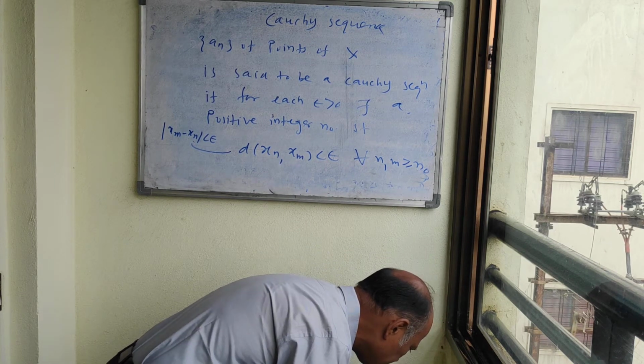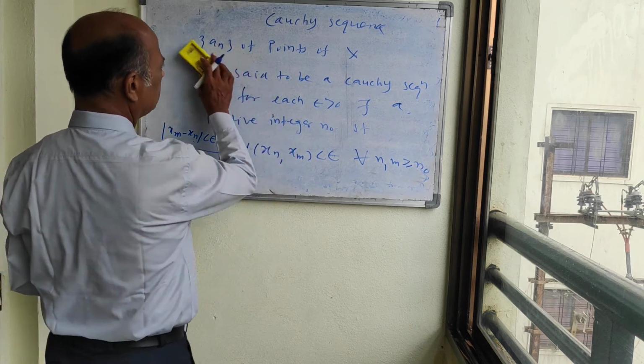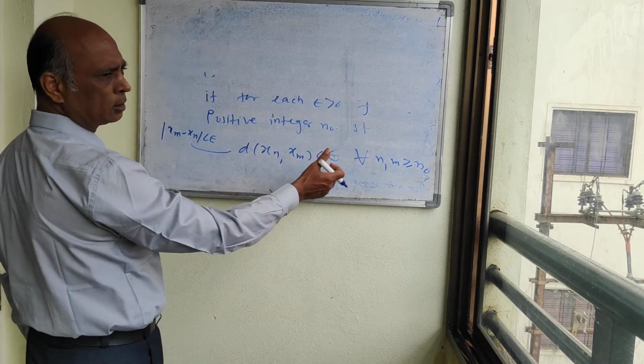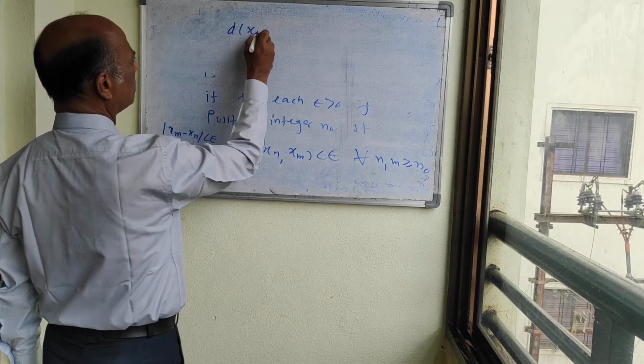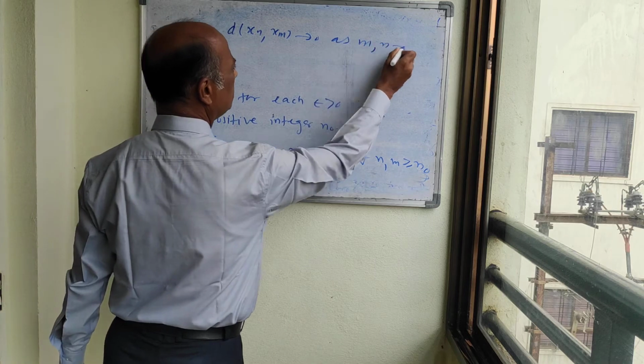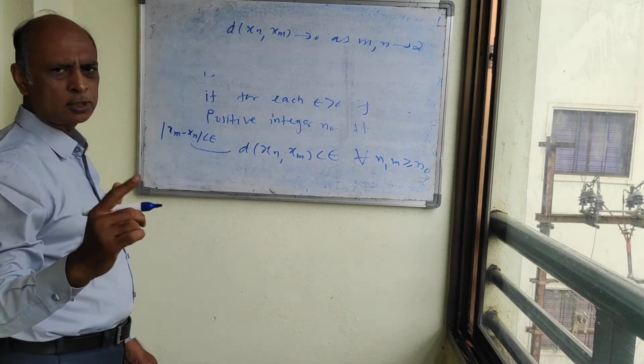Or in other words, we can say that d(xn, xm) < epsilon, or d(xn, xm) tends to 0 as m, n tends to infinity. This also we can write.